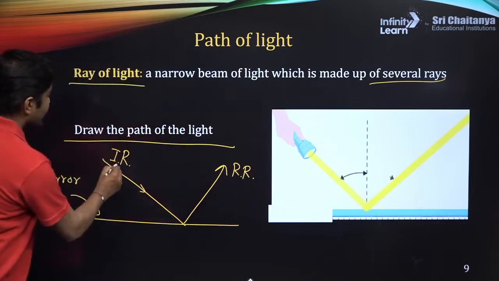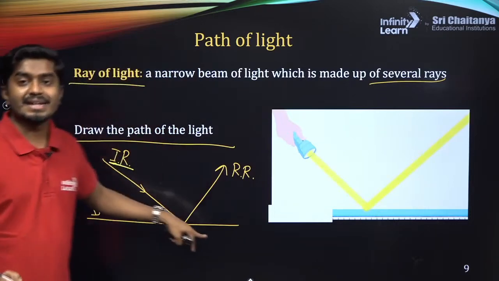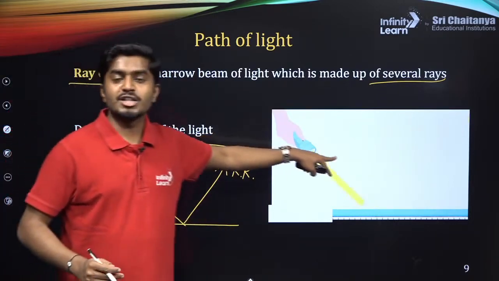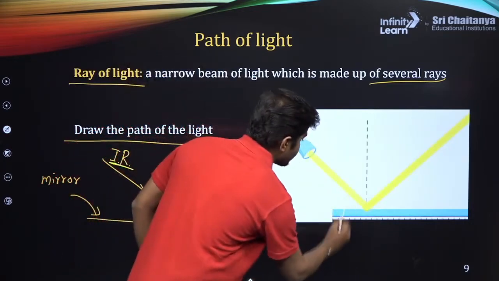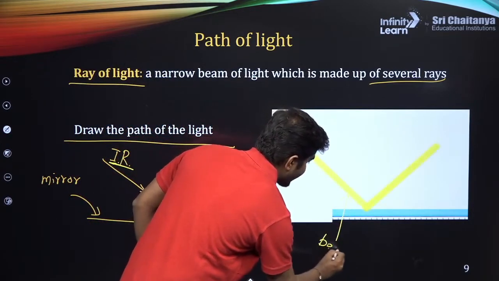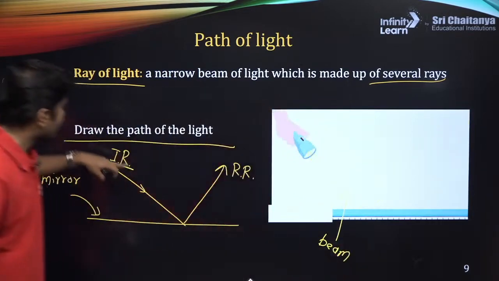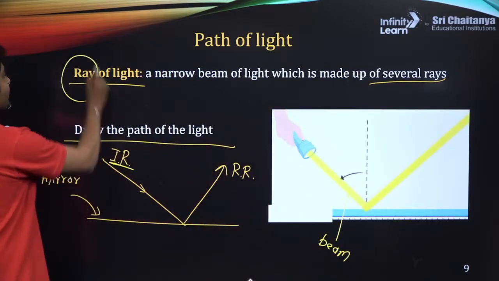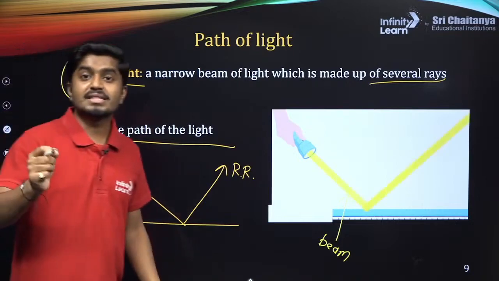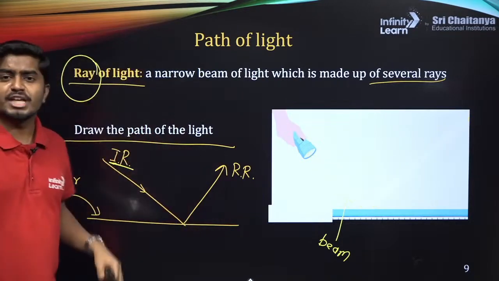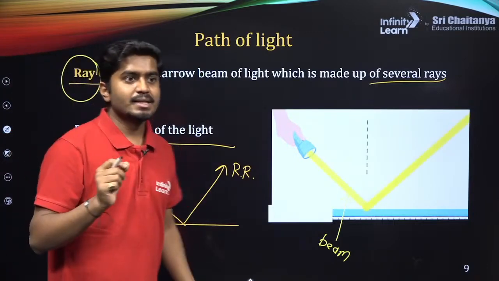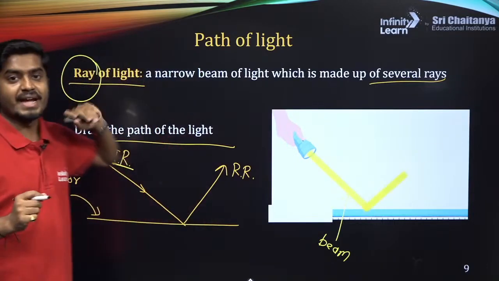When I say ray, it means laser light, not torch light. Torch light would be a beam. Whenever I say ray of light, it means the ray coming from the laser. Very smooth, very sharp, right? That is the meaning of ray of light.